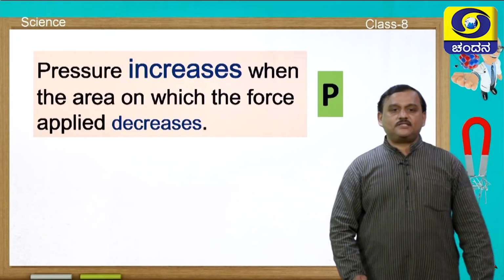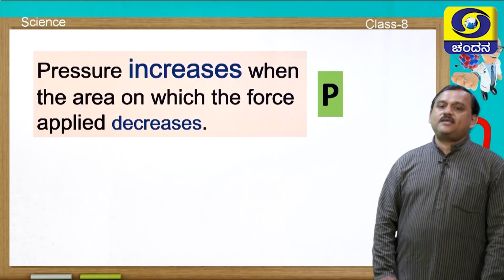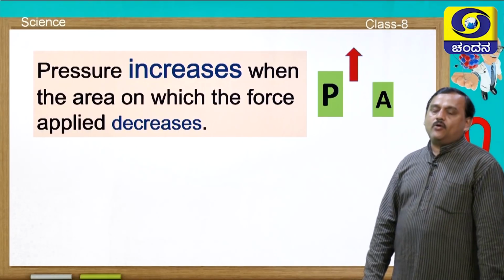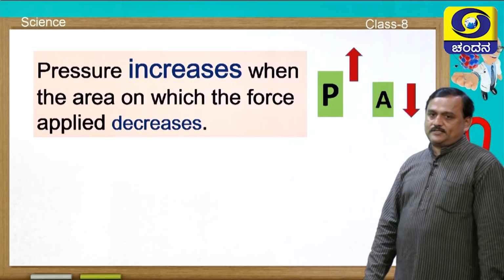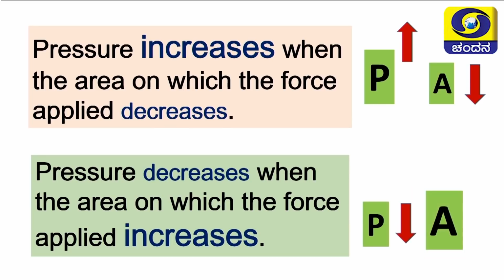Pressure increases when the area on which the force is applied decreases. It is like this: pressure increases when the area on which we are applying the force decreases. And next, pressure decreases when the area on which the force is applied increases.